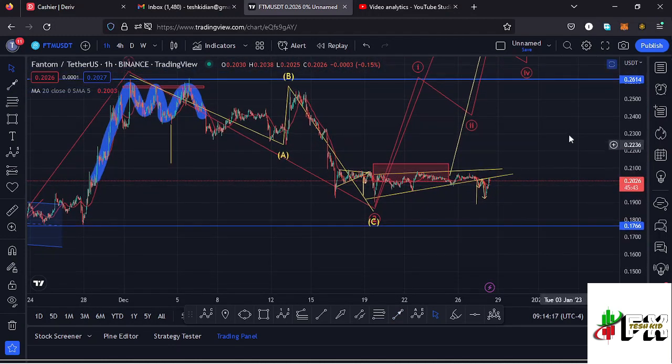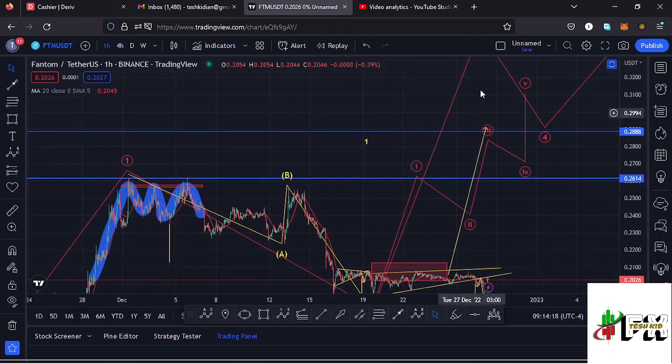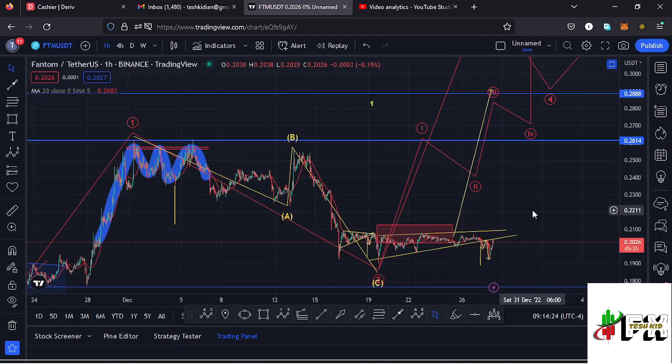But for now, my short-term scenario is that we're in the formation of this wave 3, and I'm expecting Fantom to regain its impulsive nature in the formation of that higher Elliott wave count 3 to the upside.